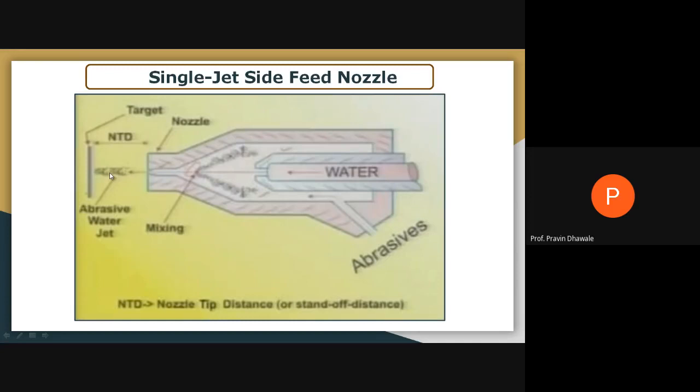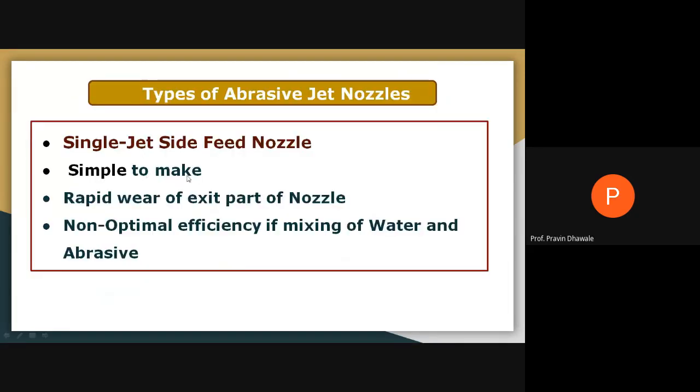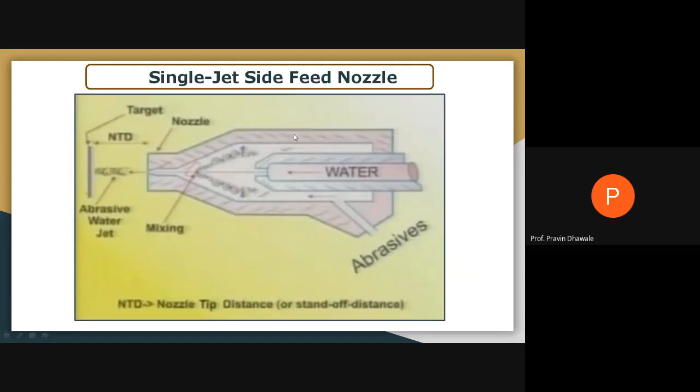A single jet of water will be formed and the abrasive particles are fed from the side. Draw this diagram. One minute. It is simple in construction, no doubt.